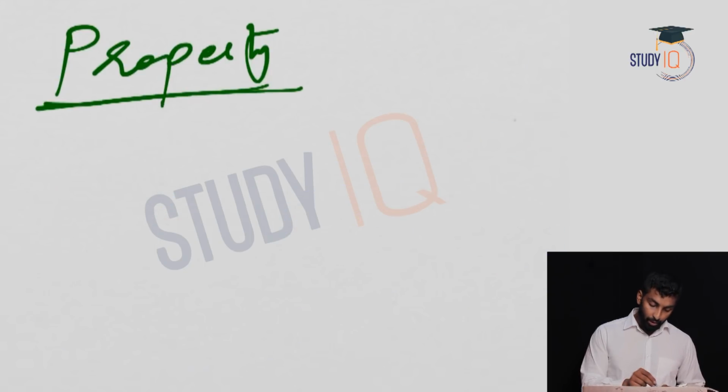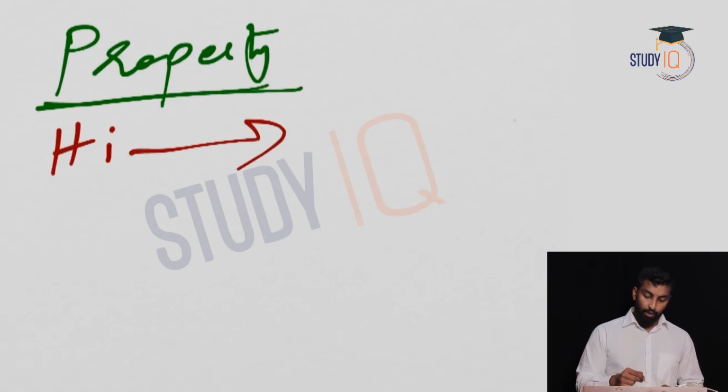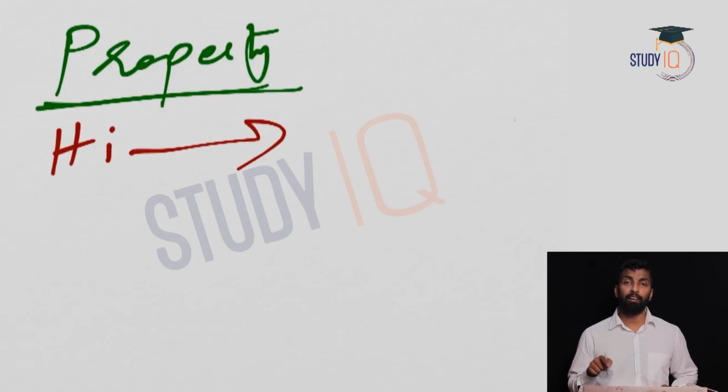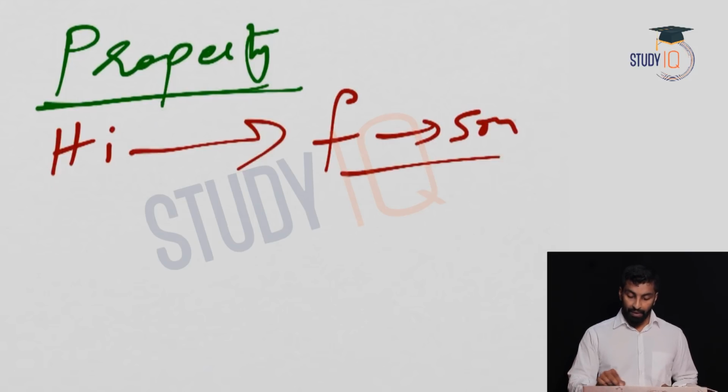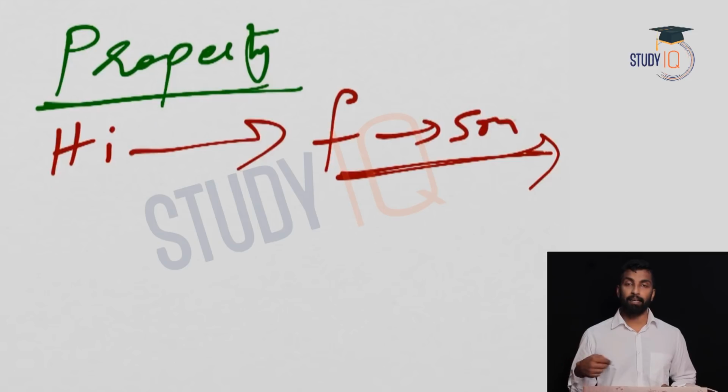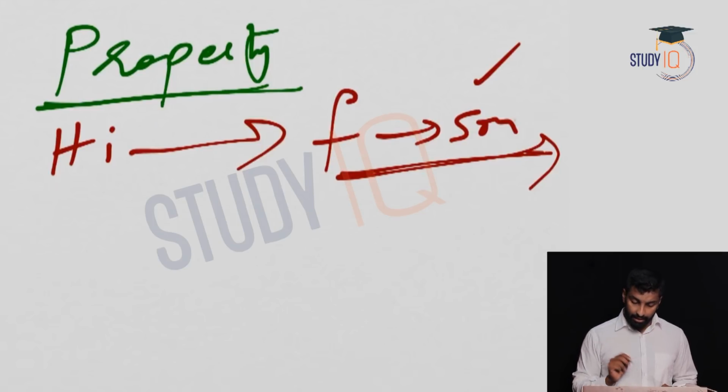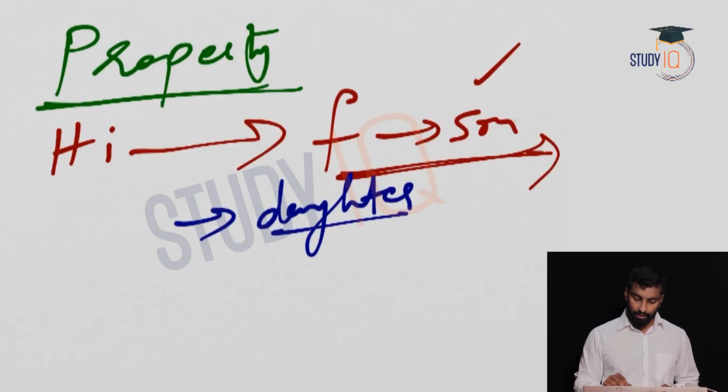For example, if you take property law, in the case of Hindus, what is written in Manusmriti is that the property will be passed on to the son from the father, right? So father to son. Now the problem is, it is not specified which son is going to get how much, right? Elder son or the younger son or any son, how much is distributed to the son, or which son will get how much, is not mentioned, right? The other problem that you can see in this law is that nothing is given to the daughter, except something which is given at the time of marriage in the form of dowry or stridhan, right? Apart from that, there is nothing given to the daughter.